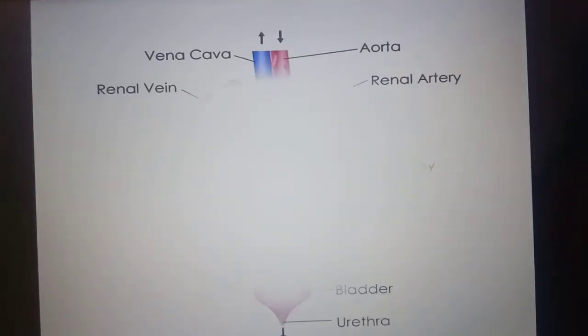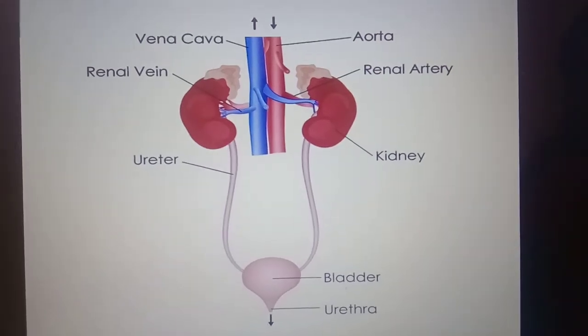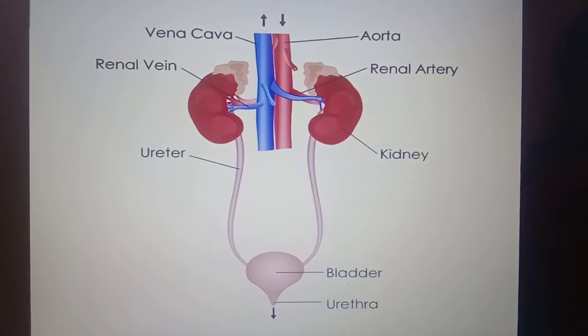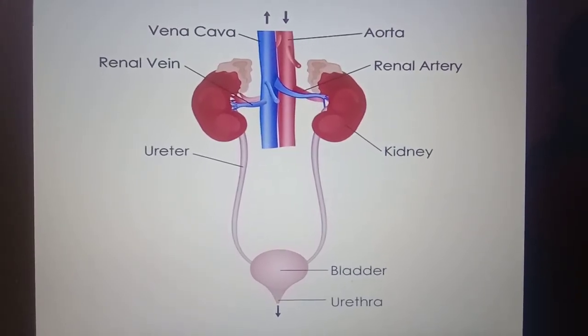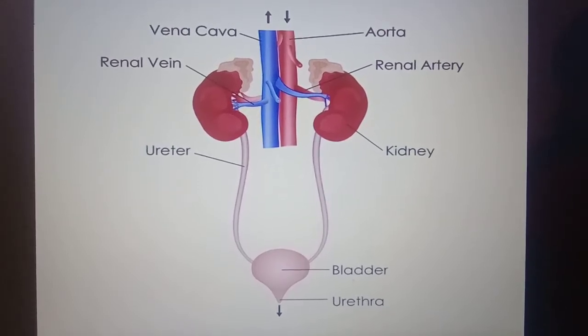Then the next point is excretion. It is the process of eliminating toxic nitrogenous waste from the body. So we will discuss the human excretory system. Urea is the major waste product produced in our body. The urea and other unwanted salts dissolve in the water in the body to form the yellowish liquid called urine.